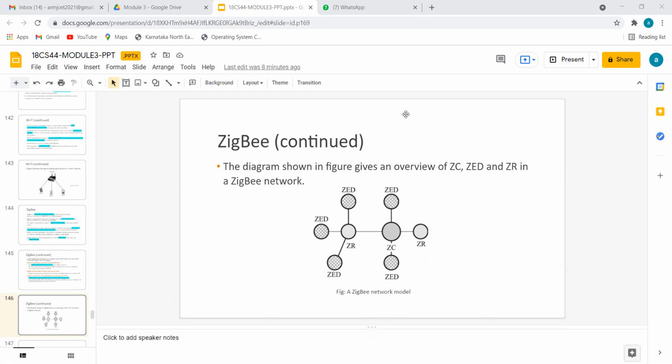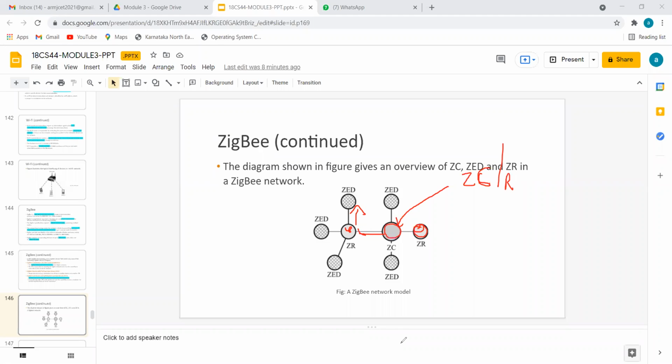He will collect the data from another Zigbee coordinator or any type of router. Then he will give it to local routers, called Zigbee routers, and the Zigbee routers will give it to the appropriate Zigbee end device.